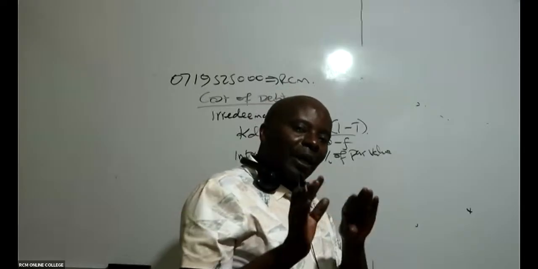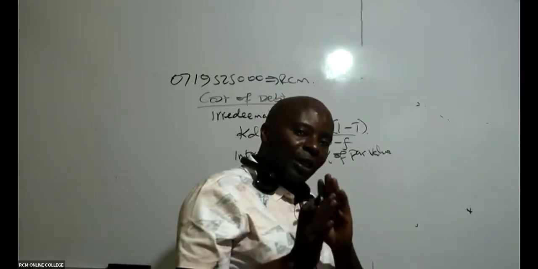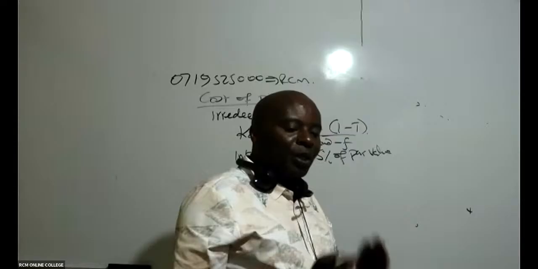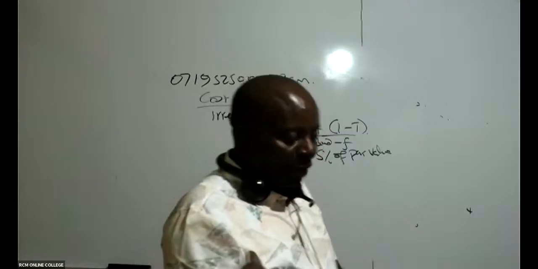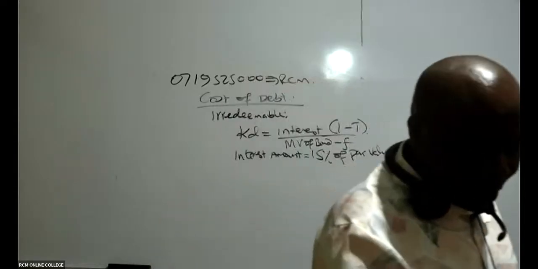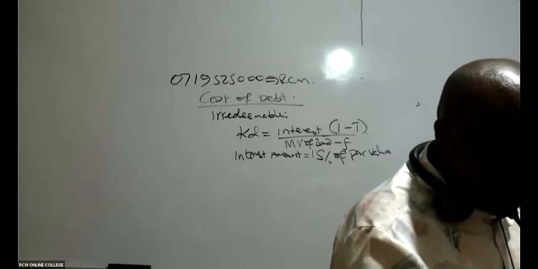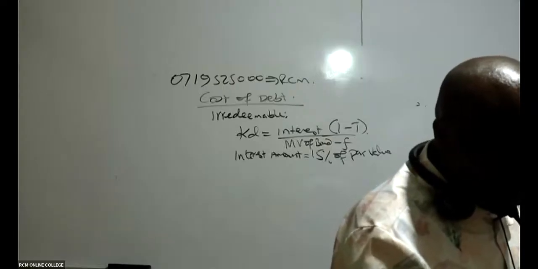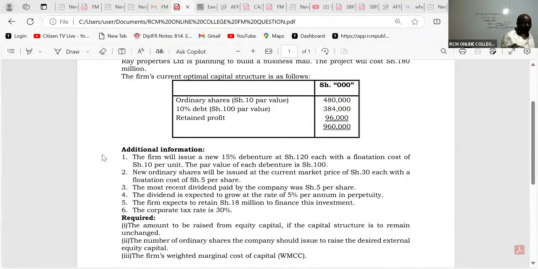Remember, interest amount, you take the coupon rate times the par value. So do we have the par value in this question? So the par value, ladies and gentlemen, we are told here the firm will issue a new 15% debenture at shillings 120. You can see they are issuing new at shillings 1.